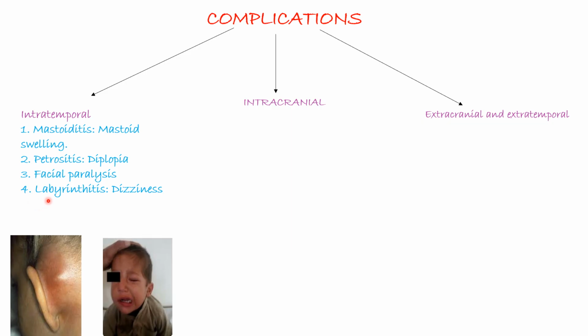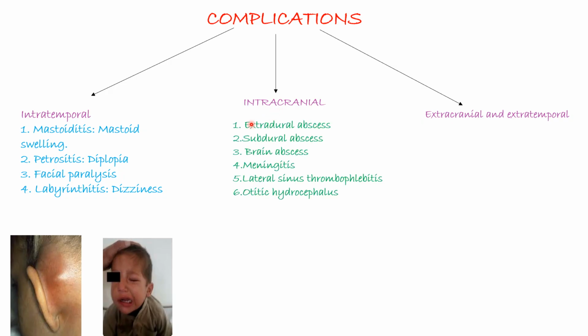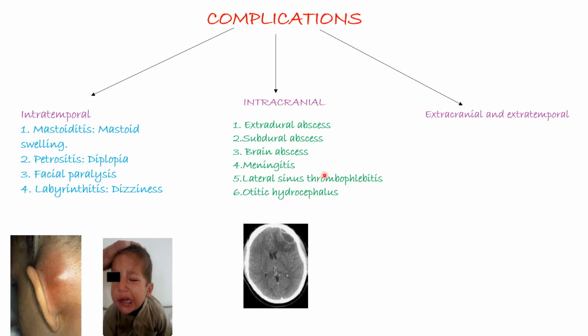You can also have labyrinthitis that will present with dizziness, and labyrinthitis is an infection of the inner ear or the labyrinth in the inner ear. So intracranial, mostly this will be abscesses, and you can have extradural abscesses, subdural abscesses, brain abscesses, meningitis, that is the inflammation of the meninges, lateral sinus thrombophlebitis, and otitic hydrocephalus.